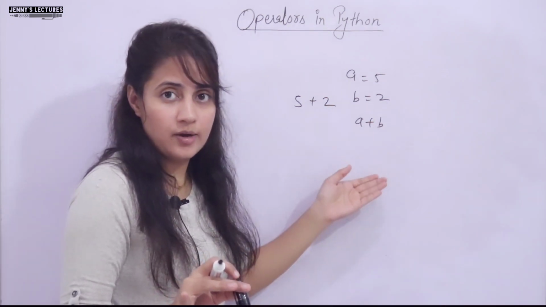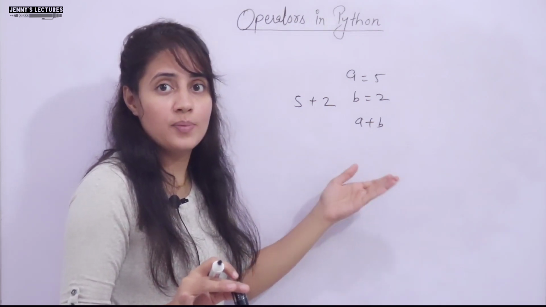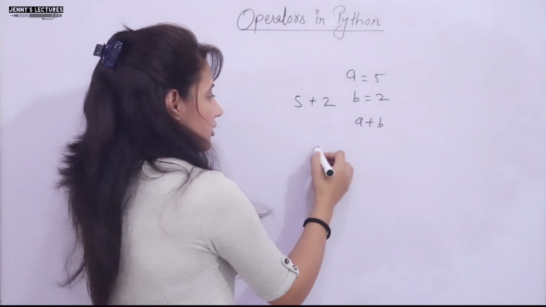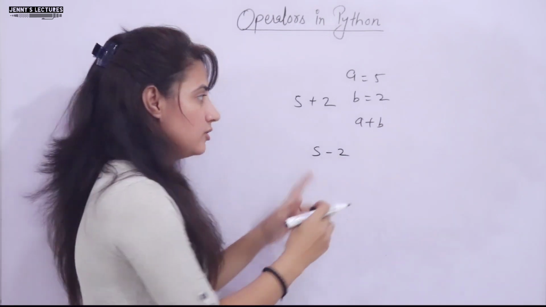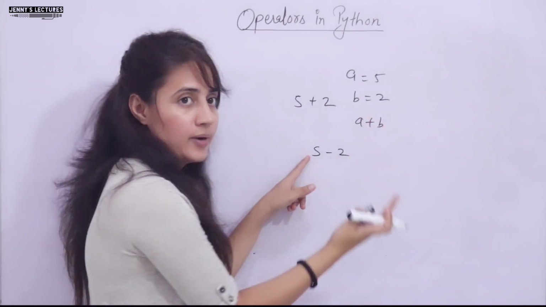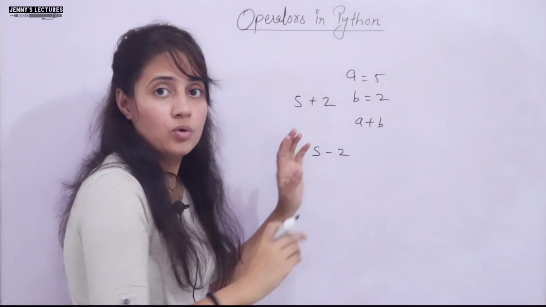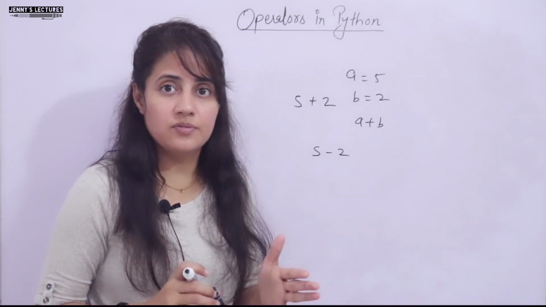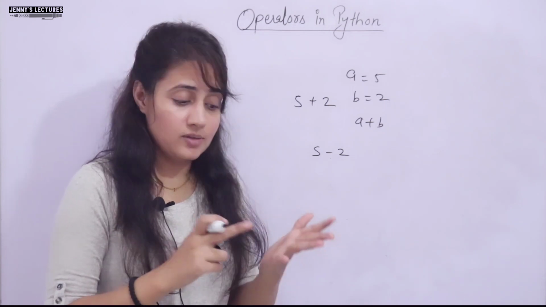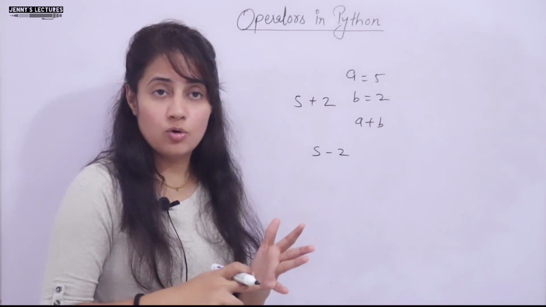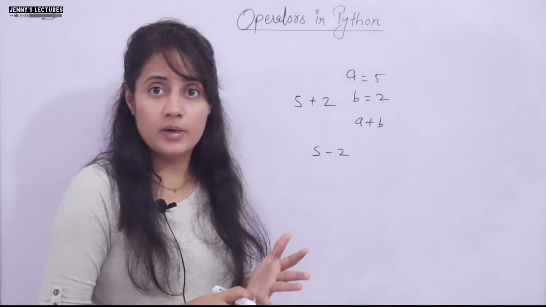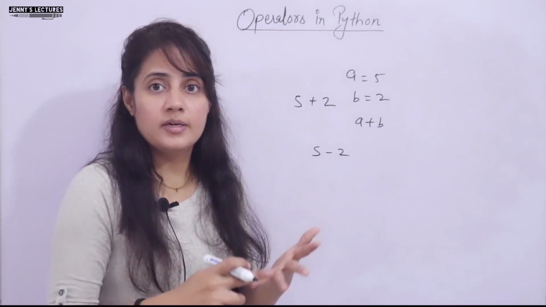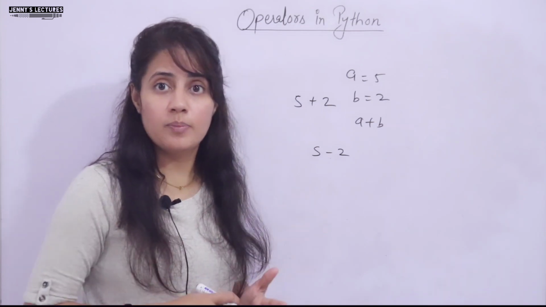Like plus we have, and like this we have more mathematical operators also. Suppose I say 5 minus 2, this minus is an operator, 5 and 2 are operands, a and b are operands. Now there are multiple types of operators in Python: first arithmetic operators, then relational or comparison operators, logical operators, assignment operators, bitwise operators, and some special operators like identity operator and membership operator.